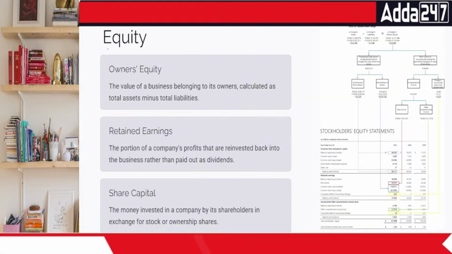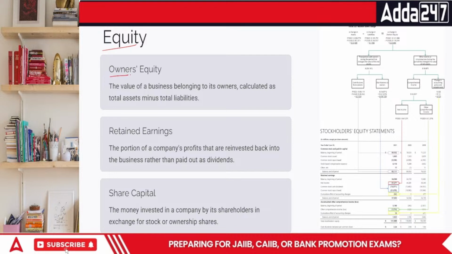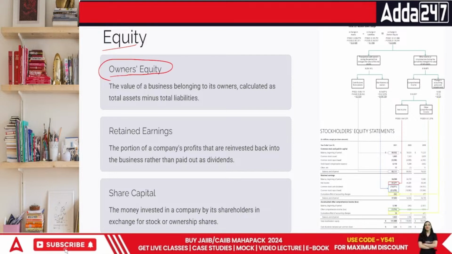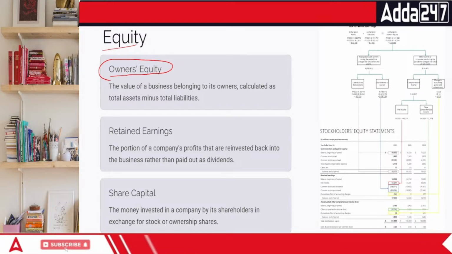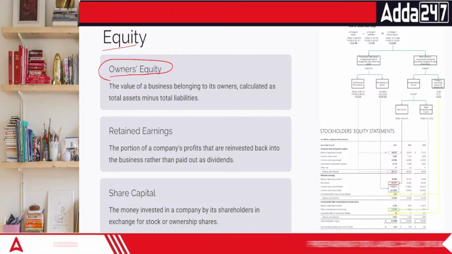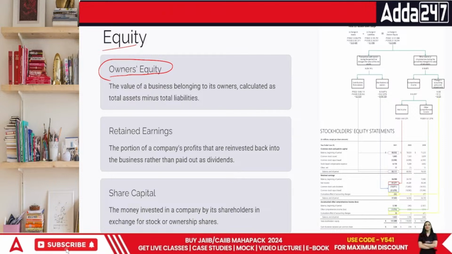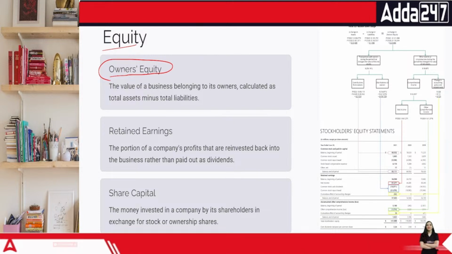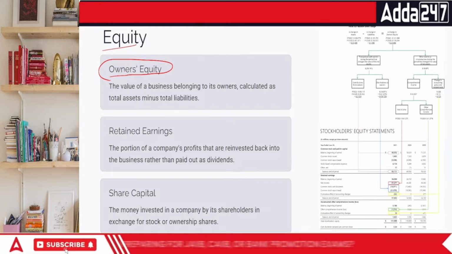So when we talk about the term equity, it is based upon, first of all, the money that the businessman involves in his business. The money that he has invested is called owner's equity. In terms of owner's equity, it is the money that the businessman himself is putting. In terms of a company, it's called share capital. In terms of others, it's called normal capital. It is called capital itself.